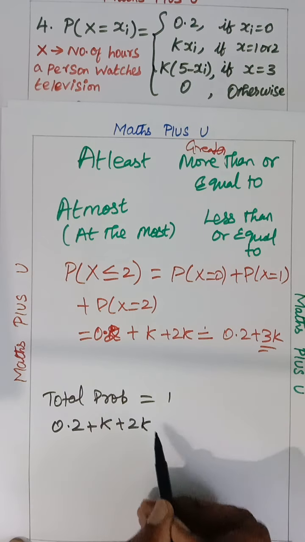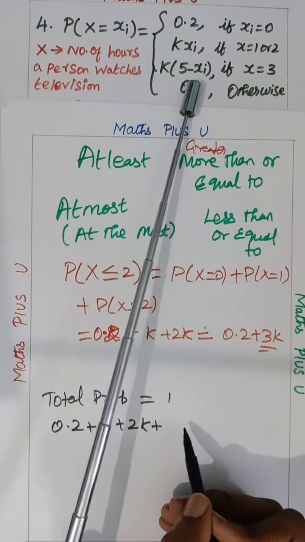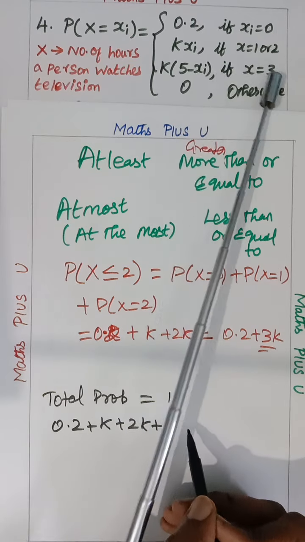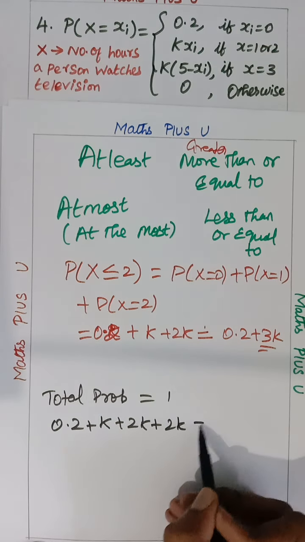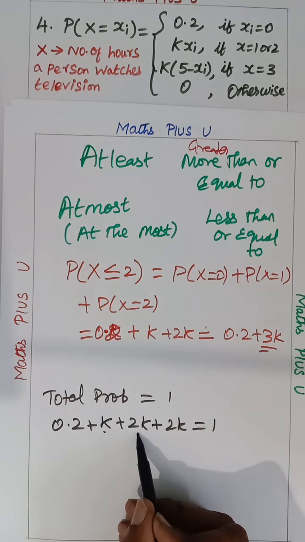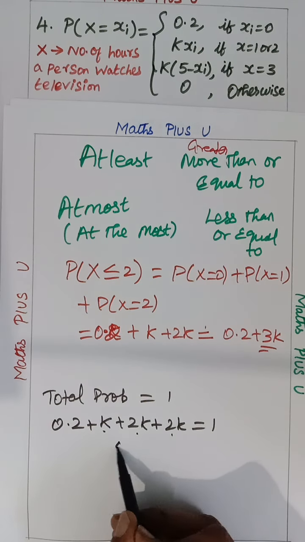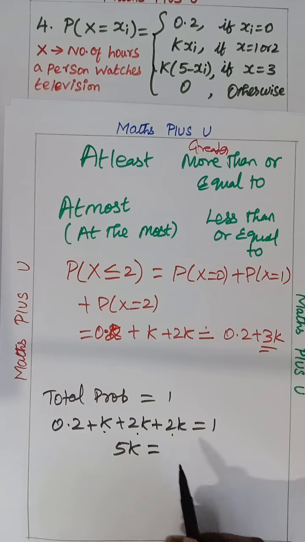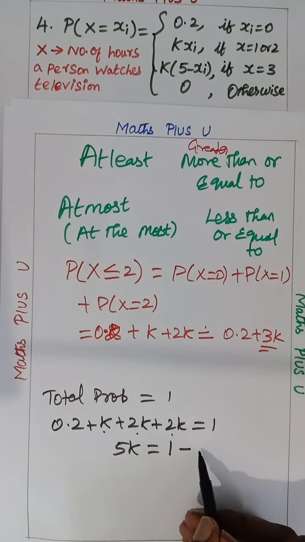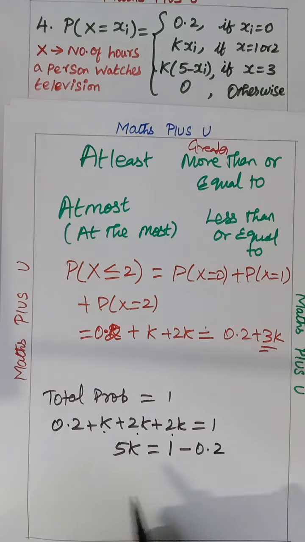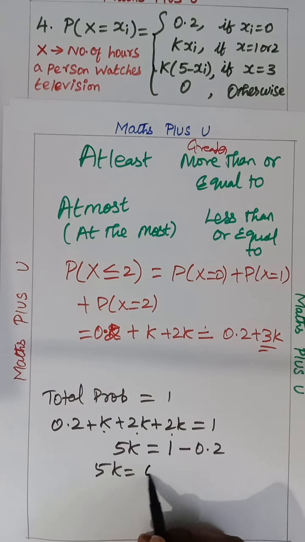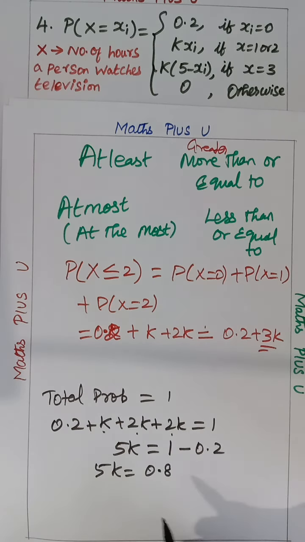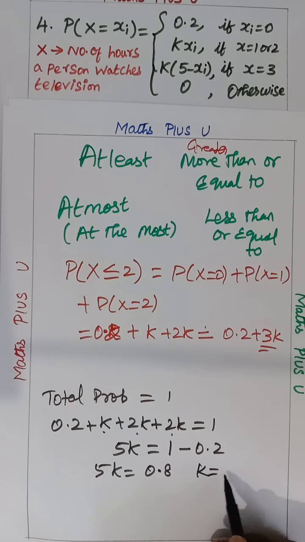Then for this one, 3 you have to apply here. 5 minus 3, 2. Again 2K equals 1. Chocolate plus 2 chocolate plus 2 chocolate, I got 5 chocolates, children. 5K equals 1 minus 0.2. That is nothing but 5K equals 0.8. K equals 0.8 by 5.